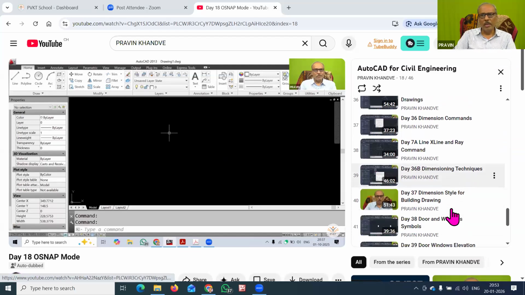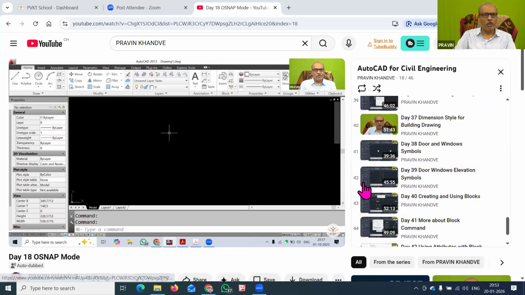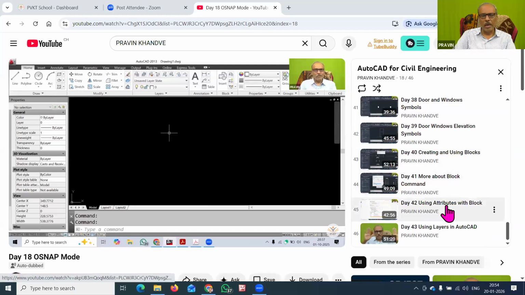Another important one is creating and using the block, and then more about the block. Lectures number 40 and 41 are very important to understand, because the upcoming lectures we are covering are related to the dimension command, dimension style, using the block, and then using the block attribute.